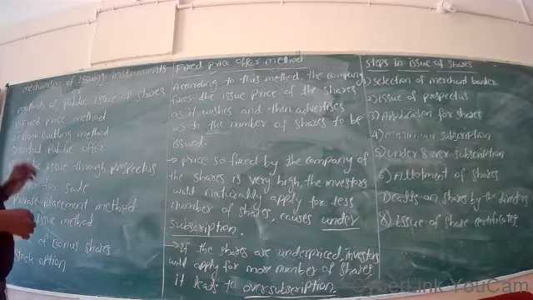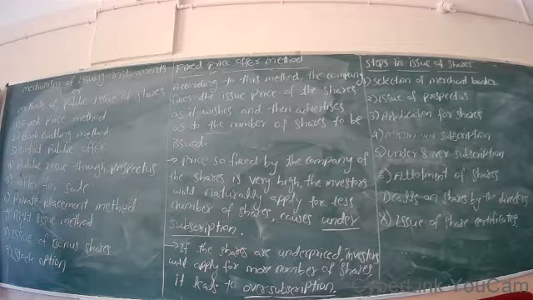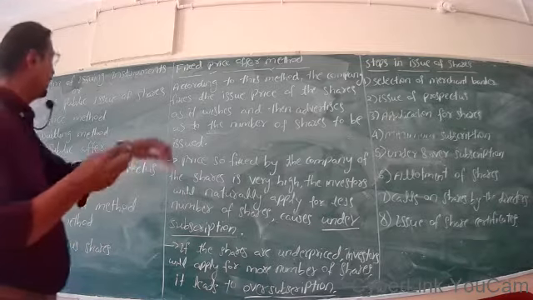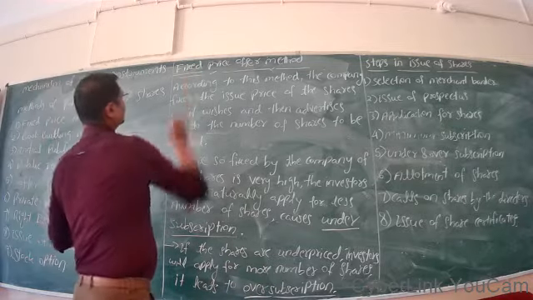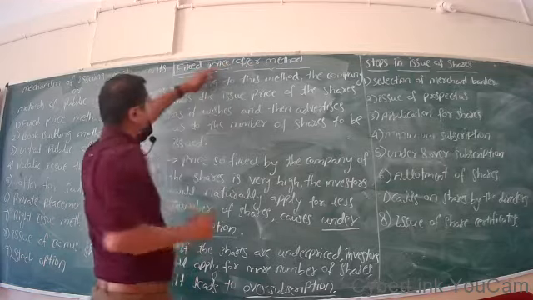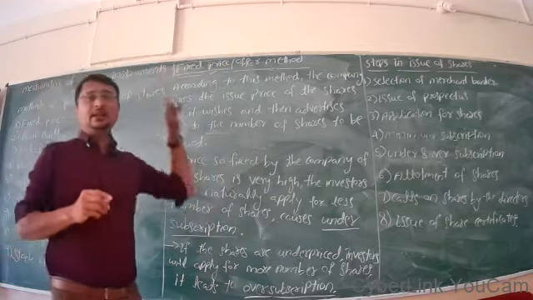Now, in today's session, we are going to discuss the first method, called the fixed price method. The name itself suggests fixing of the issue price. What is this price? It is the price of a share which the company intends to issue.